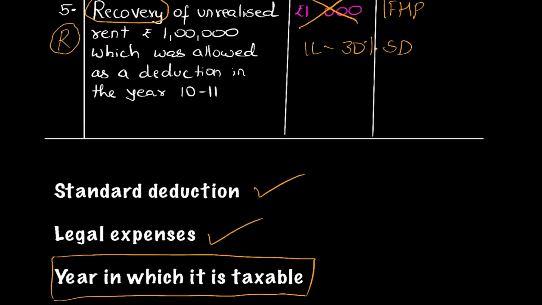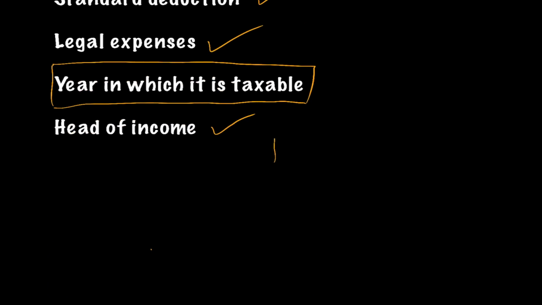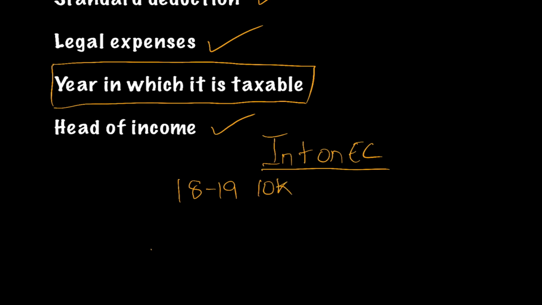I'll give you an example for interest on enhanced compensation, students. Sometimes what happens in examination is, say for example, for 18-19, interest is calculated 10,000. For 19-20, interest is calculated 10,000. For 2021, again, it is calculated 10,000. All these are my previous year or assessment year, doesn't matter.